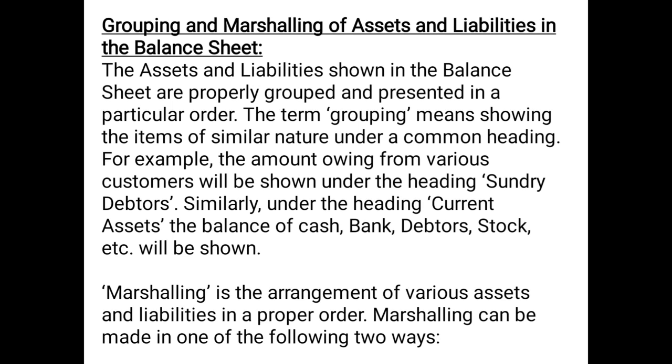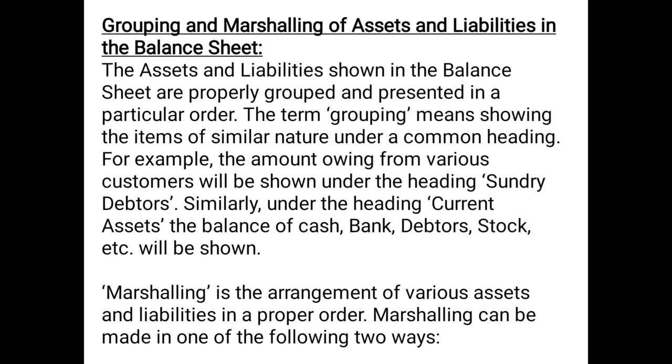For example, bank loan will consist of all the amounts of loan from the bank. Similarly, the amount owing from various customers will be shown under the heading sundry debtors. If Ram is my debtor, Shyam is my debtor, Rahul is my debtor, Raju is my debtor, in the balance sheet we will not write each name. We will just group them in one category, that is sundry debtors, means all debtors all together, and we will show the collective amount. Similarly, under the heading current assets, the balance of cash, bank, debtors, stock, etc. will be shown grouped together. This is known as grouping.